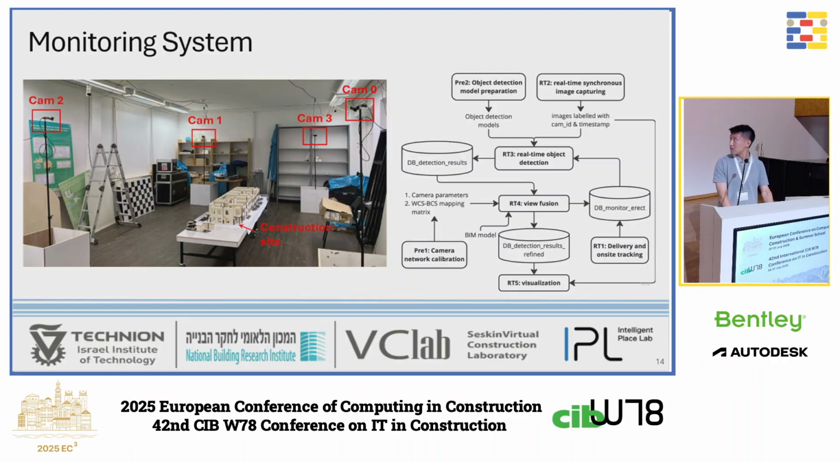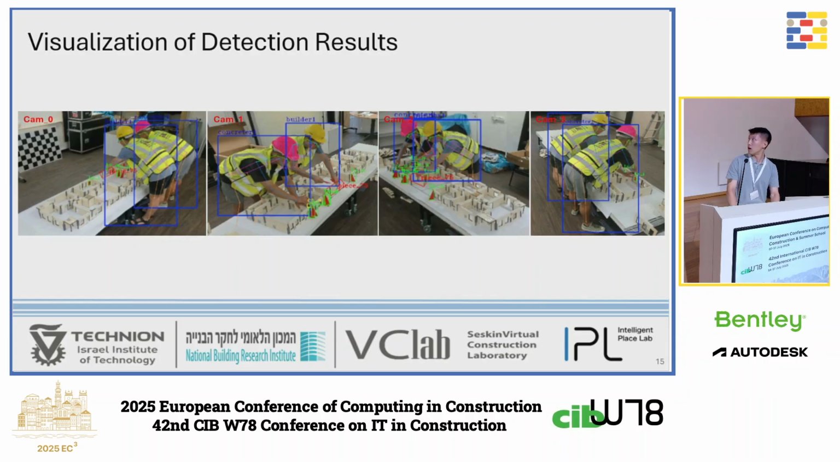The system consists of modules including QR code scanning, real-time image capturing, object detection, 3D localization, and visualization. All of them are running in parallel to maintain a live digital twin. And this is what the output looks like. We're actually using the color of the helmet to specify the worker's role.